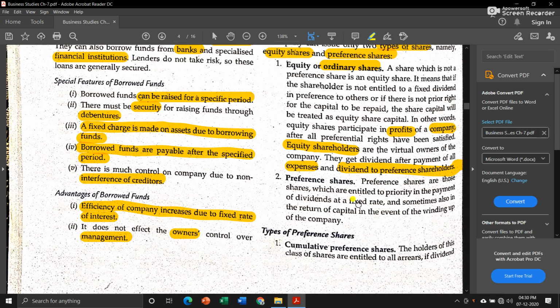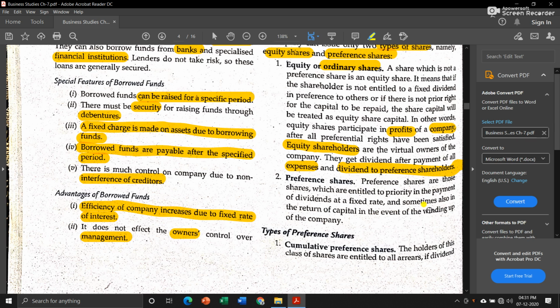Then the second type is preference shares. Preference shares are those shares which are entitled to priority in the payment of dividends at a fixed rate, and sometimes also in the return of the capital in the event of winding up of the company. As we already discussed in equity or ordinary shares, first preference shareholders will get their dividends, and after that only equity shareholders will get their dividend.